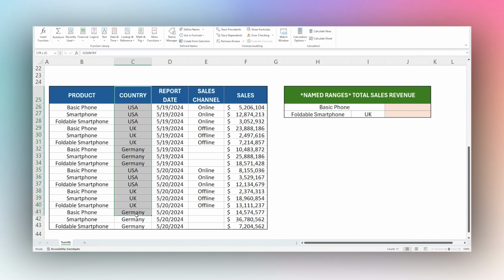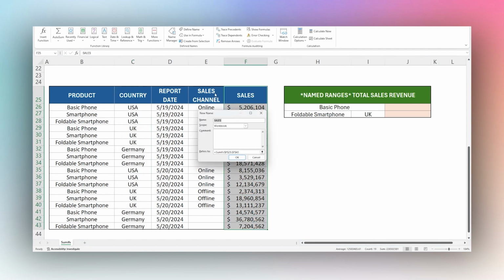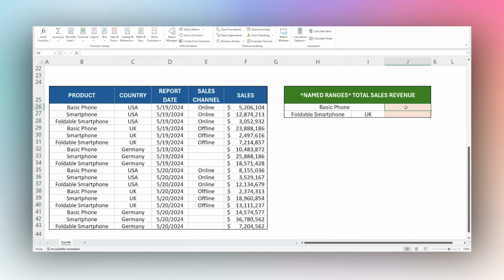And then let's go ahead and do this country as well. It's automatically picking up the name here from the title. And then finally, let's do sales. So we can name as many of these as we need to. And then over here, we can do our SUMIFs like normal, except now we can actually just take our sales and use that name here. And you can see that the sales column just highlighted.